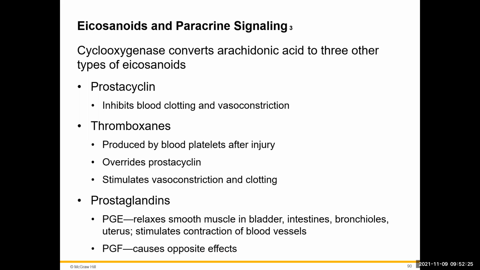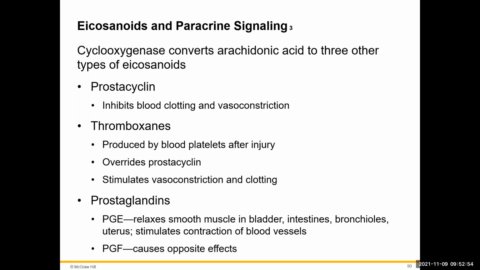The thromboxanes, these are going to be produced by our blood platelets after injury. These thromboxanes are going to override the action of prostacyclin. They're going to go ahead and begin the clotting process even in the presence of prostacyclin. They're also going to stimulate vasoconstriction as well as blood clotting. Then we have our prostaglandins. We have two types of prostaglandins, prostaglandin E and prostaglandin F.